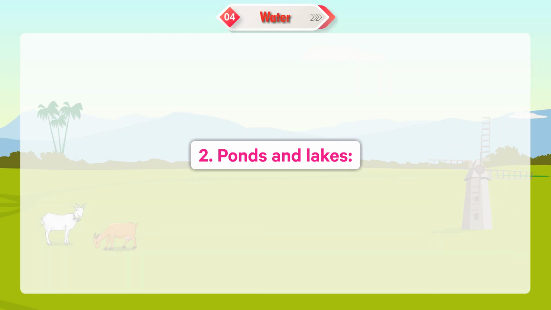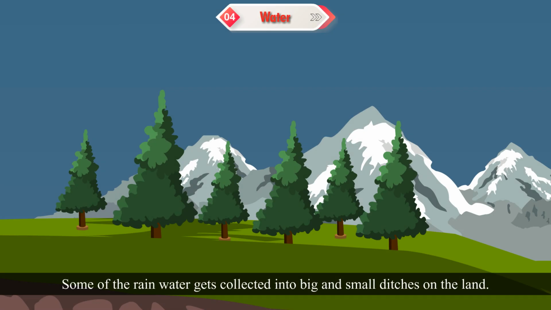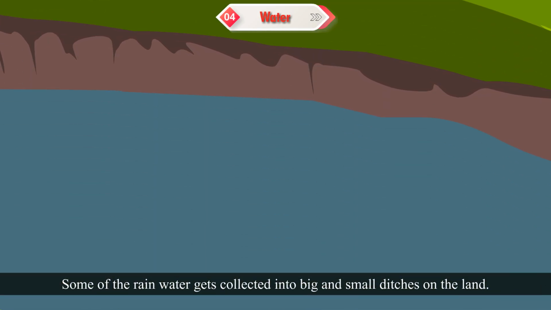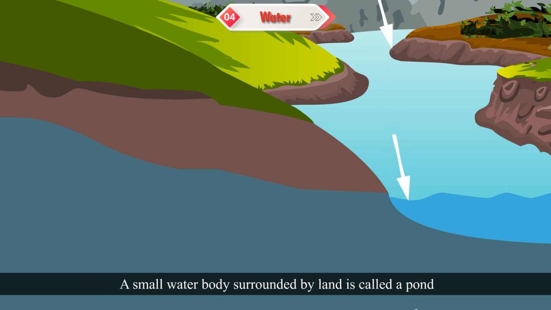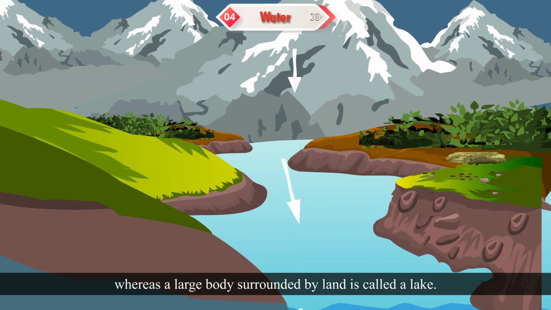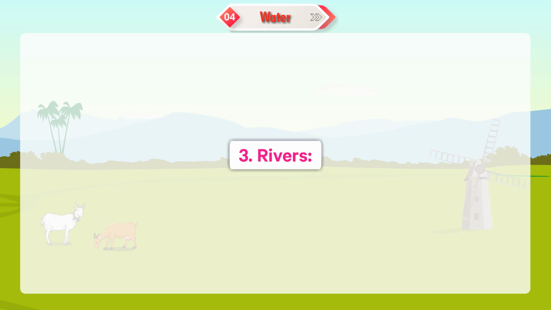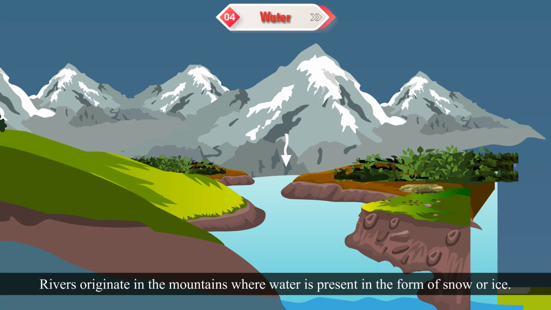2. Ponds and lakes. Some of the rainwater gets collected into big and small ditches on the land. A small water body surrounded by land is called a pond, whereas a large body surrounded by land is called a lake.